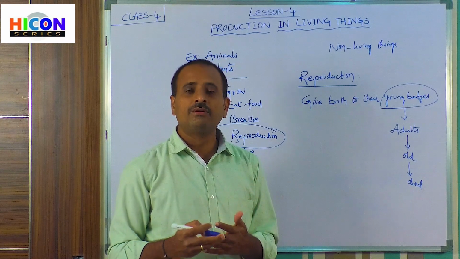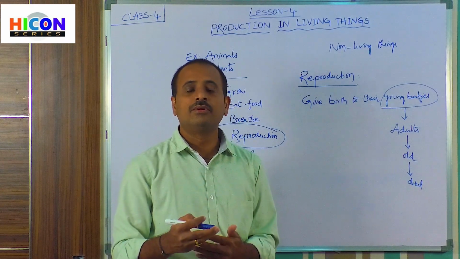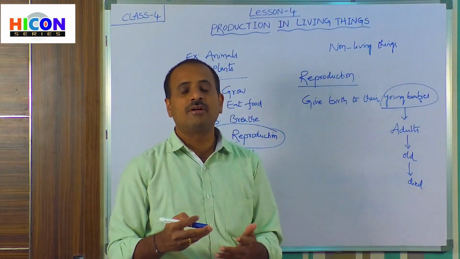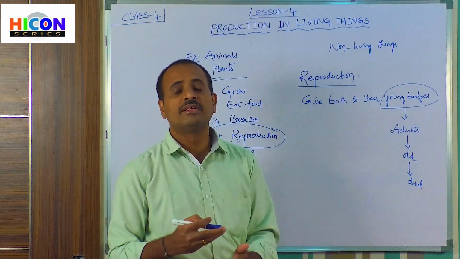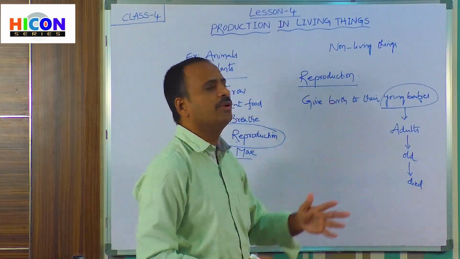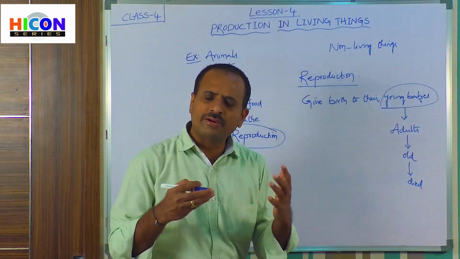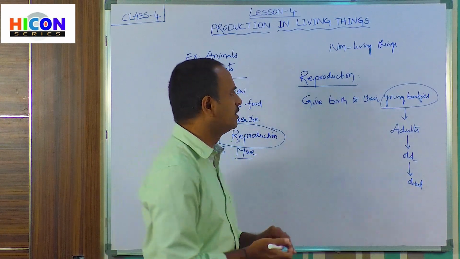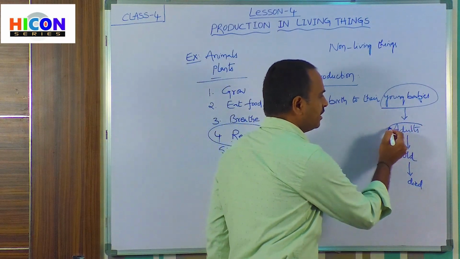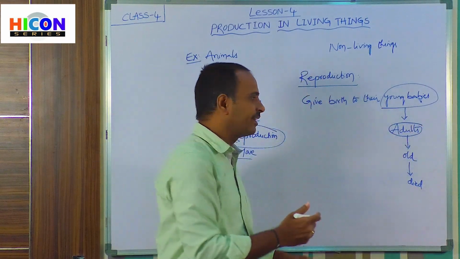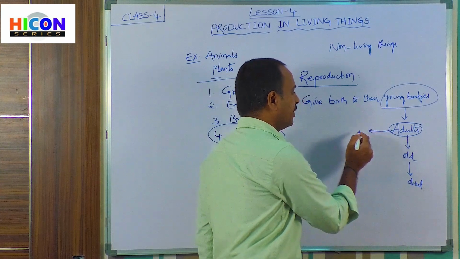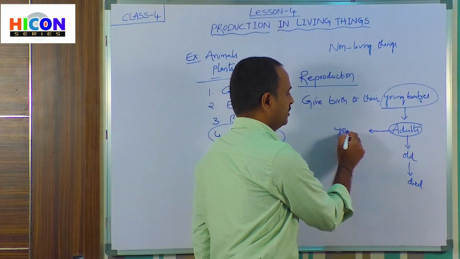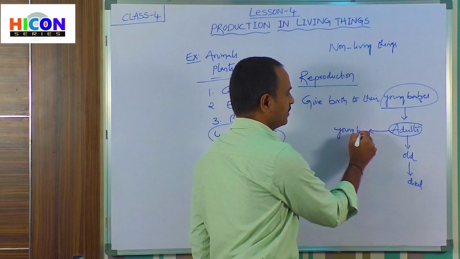So that's why, to continue their race, to continue their species on this earth for more years, they have the capability of reproduction. So how can they continue their race to live on this earth? Children, these adults can again give birth to young babies, that is small kids.